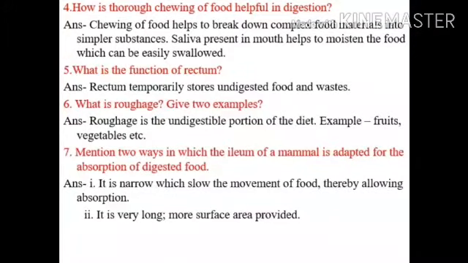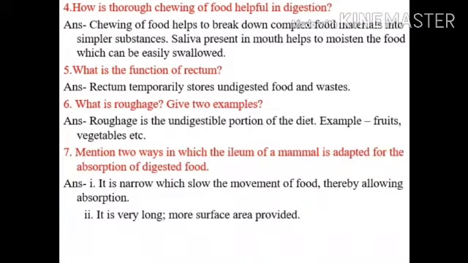Question number 4. How is thorough chewing of food helpful in digestion? Answer is chewing of food helps to break down complex food material into simpler substances. Saliva present in mouth helps to moisten the food which can be easily swallowed. Question number 5. What is the function of rectum? Answer is rectum temporarily stores undigested food and wastes.